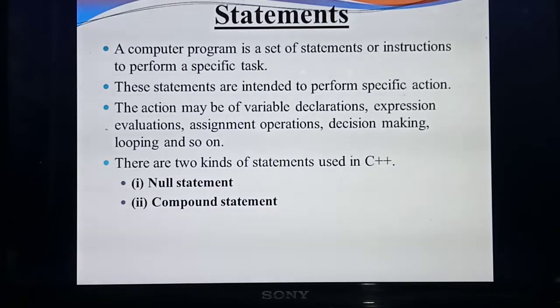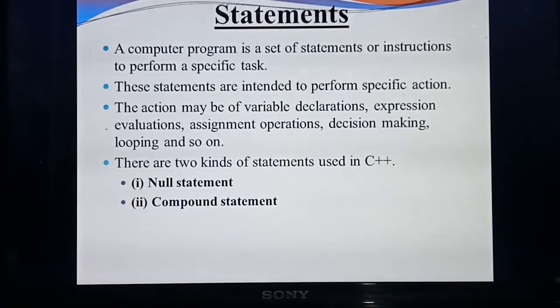Likewise, each and every statement or each and every line will have some specific action. These actions mean the program will contain variable declarations, expressions, assignment operations, decision making, looping, etc. What do you mean by variable declarations? Already you have studied int A, int B, float A. These lines we are calling variable declarations. Then expression: A square plus B square, or X square plus Y square equal to 0. That's one expression.